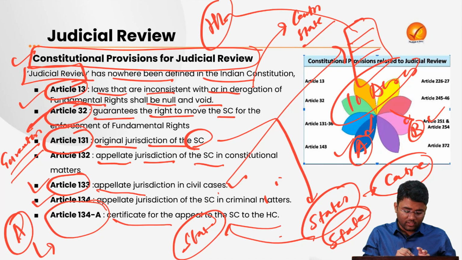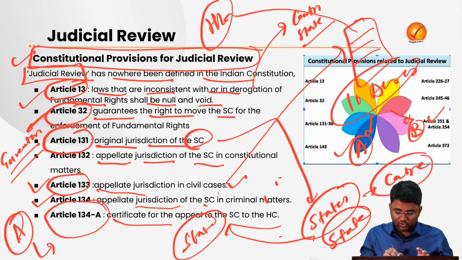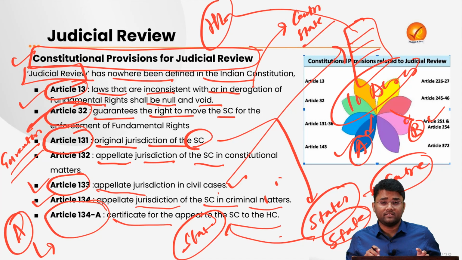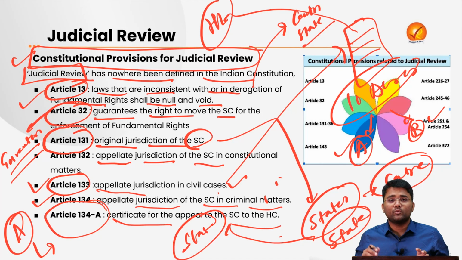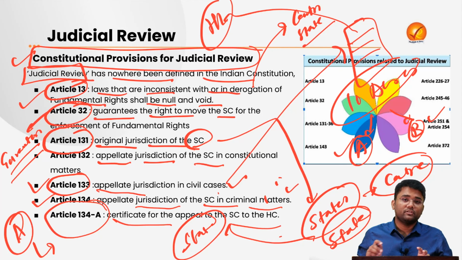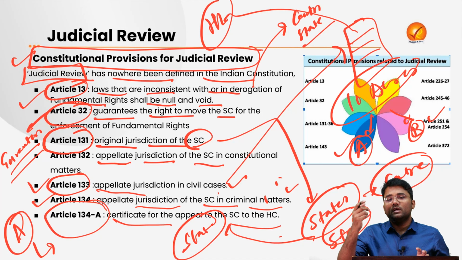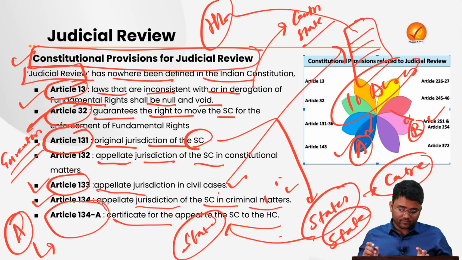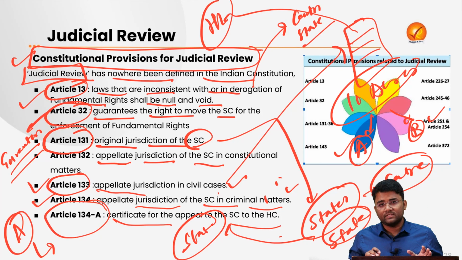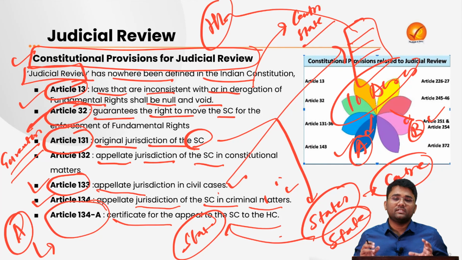Then article 134 provides for the appellate jurisdiction of the Supreme Court in criminal matters. For example, someone was acquitted by the lower courts and is subsequently given capital punishment by the High Court. He can approach the Supreme Court, and there the Supreme Court will exercise the power of judicial review, reviewing the judgments of the lower courts. So these were some of the constitutional provisions from which we can say that judicial review powers are drawn by the judiciary.